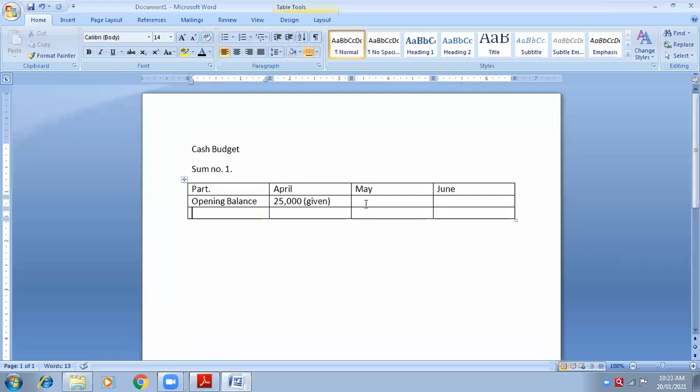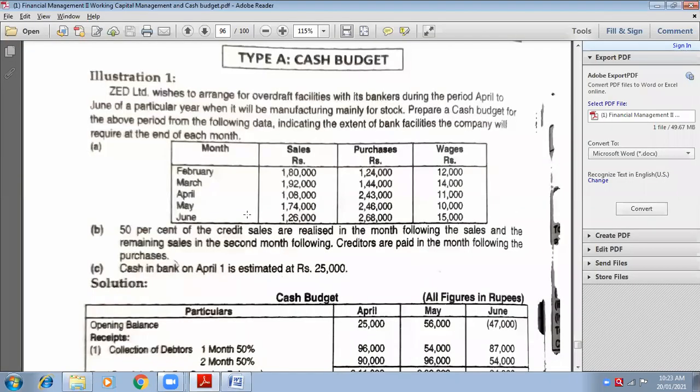Okay, now after opening balance, we have receipts. Write down receipts just the way I am writing. Receipts. Now underline this word receipts. Now in receipts, how many receipts you have? Only one, sales. See, in this table, how many things are given? 3. Sales, purchase, wages.